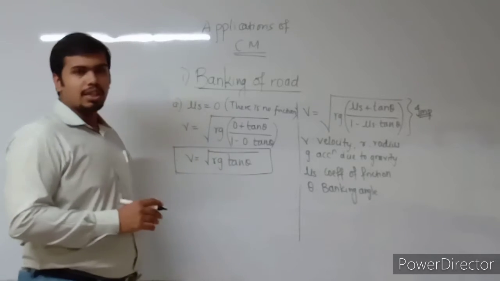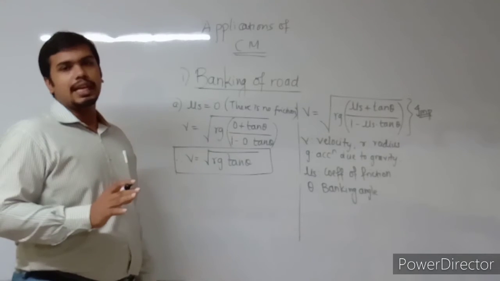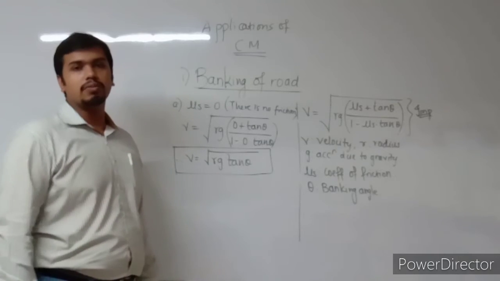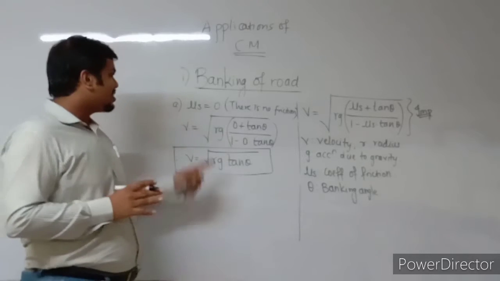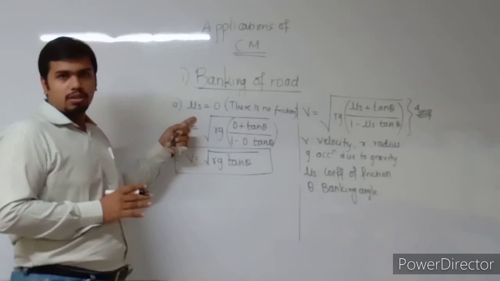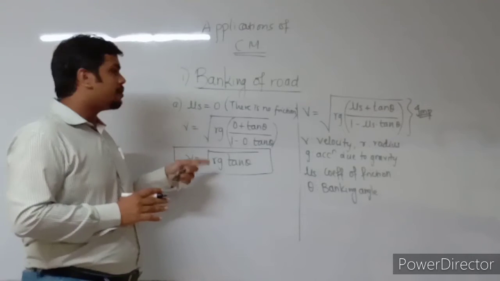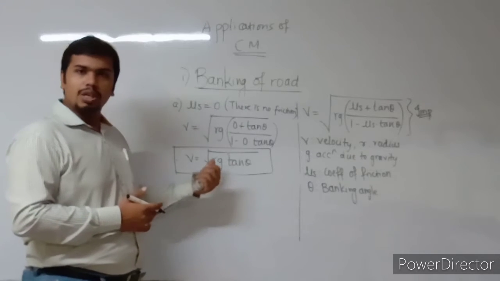Now remember, there are two formulae for maximum velocity, and most students get confused between the first and the second formula, about which one to use whenever you are facing the exam or solving the problem. So remember this condition. This is very important, as it determines which formula to use. If the coefficient of friction is 0, then you have to use V equal to under root Rg tan theta.